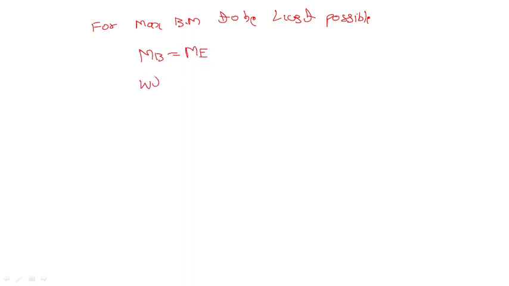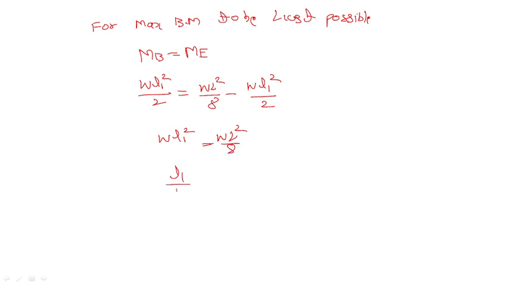So WL1 square divided by 2 is equal to WL square by 8 minus of WL1 square by 2. So WL1 square is equal to WL square by 8, right? So the L1 and capital L is equal to 1 divided by 2 root 2. So the L is equal to 2 root 2 times of L1. This is about the L now we got.